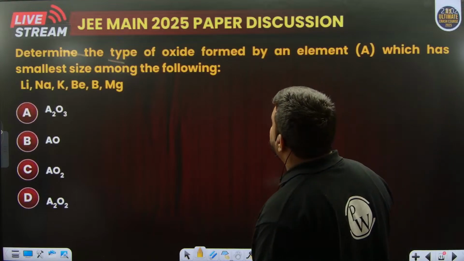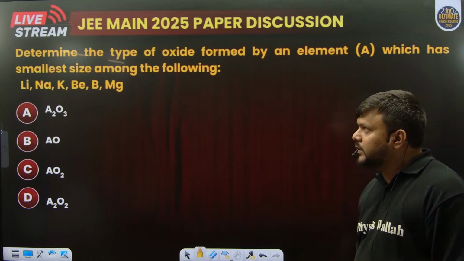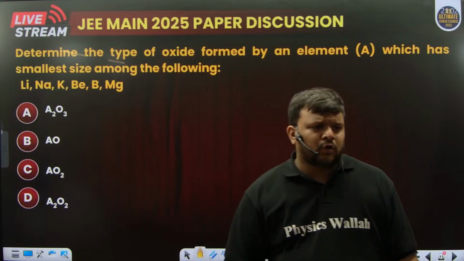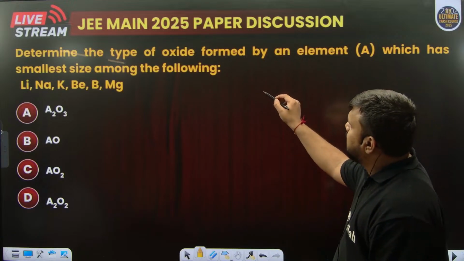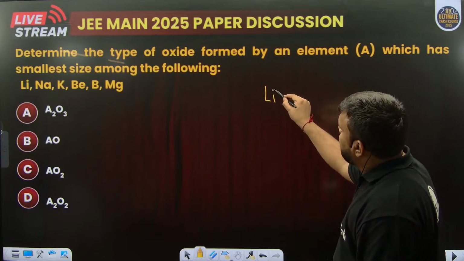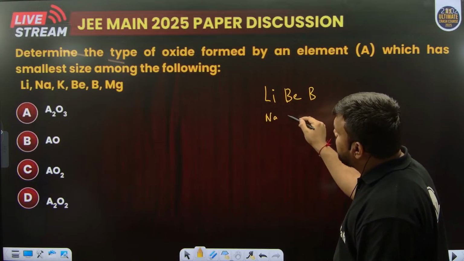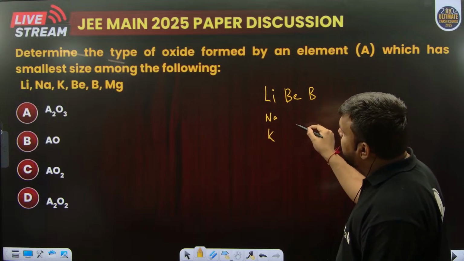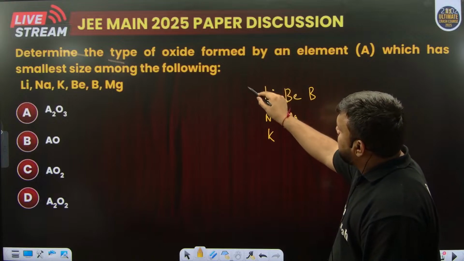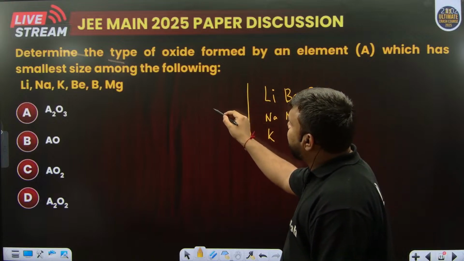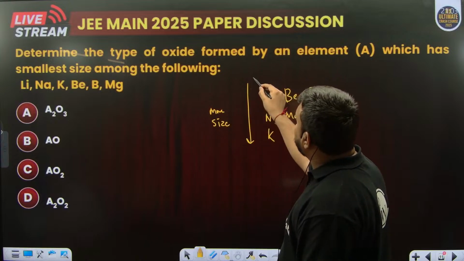Determine the type of oxide formed by an element A which has the smallest size among the following. Dear students, you already know size increases down the group and decreases along the period. Lithium, beryllium, boron, sodium, potassium and magnesium. Down the group we have more size, and along the period the size decreases.